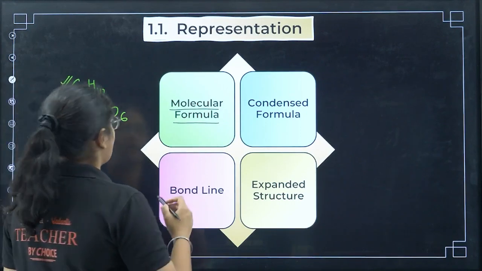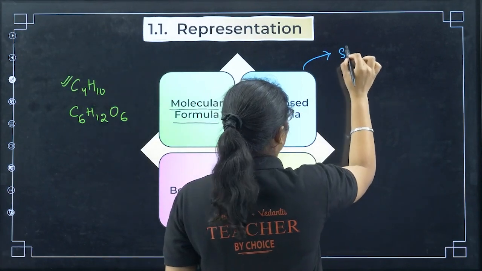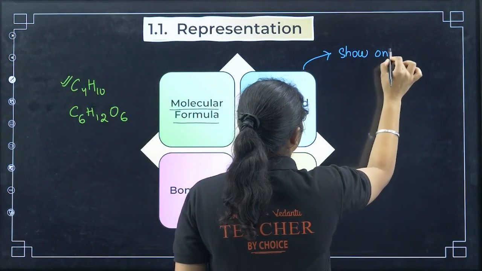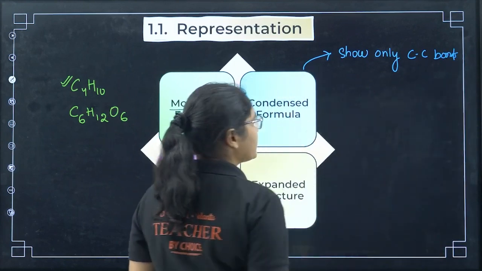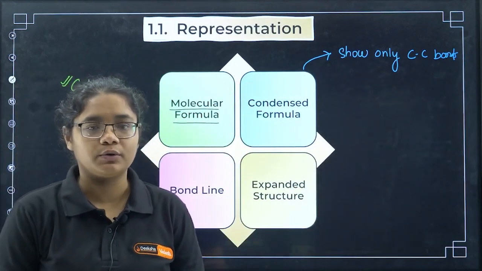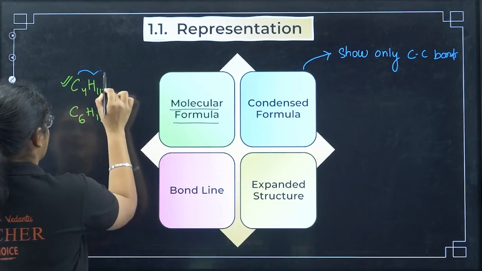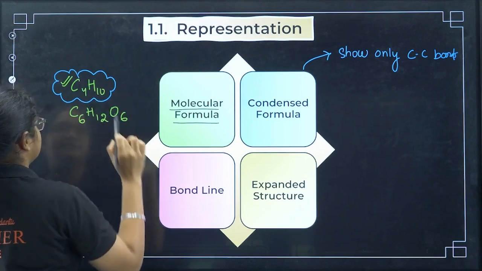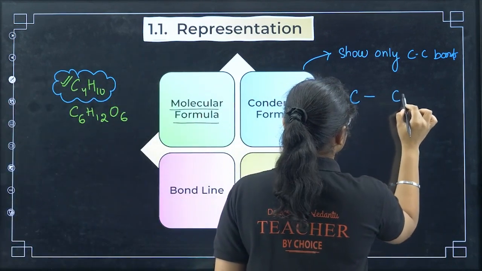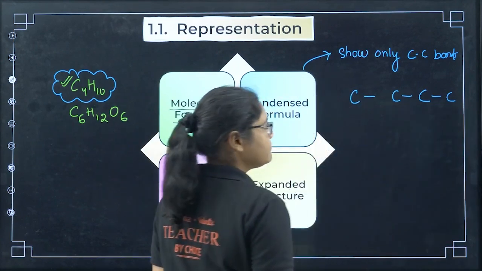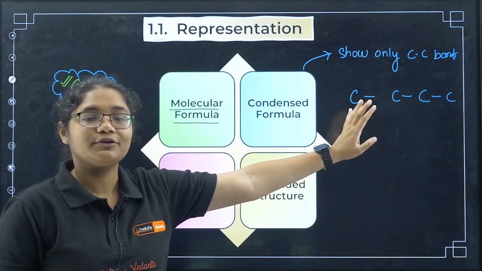In condensed formula, remember, you have to show only carbon-carbon bonds. Only carbon-carbon bonds have to be shown in the condensed formula. Now how many carbons are there? I am taking C4H10 as an example. So there are 4 carbons, so let me draw 4 carbons. Now you have to adjust 10 hydrogens with these carbons. So how to do that?